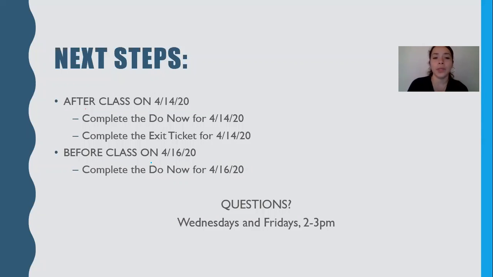So after class today, you're expected to do the do now, if you haven't done it. Some of you I know already completed that, because remember, do nows are done before class. The same way when you come into class in person, you come in, you do your do now, and then we do our lesson. It's the same type of thing. I want you to do the do now before the lesson, so when you come in, you already know, and we're just reviewing the do now. But if you didn't get a chance to do it yet, just go ahead and get it done afterwards. Again, that's something that you can retake. I think it gives me the option of letting you retake it up to 20 times. So if you're not happy with the score, you can keep trying to get it better, and I will give you the grade on the highest score you get.